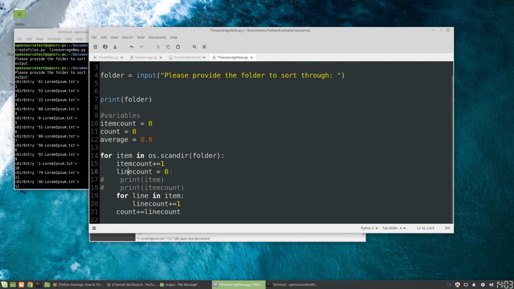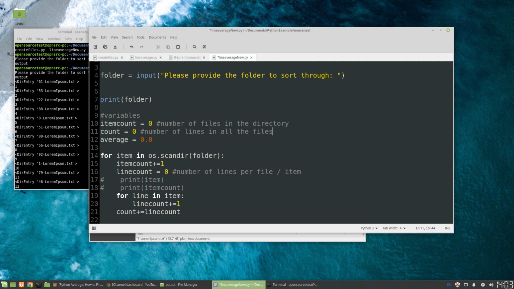So this is the number of lines per file or item. This is the number of lines in all the files. And here is the number of files in the directory.